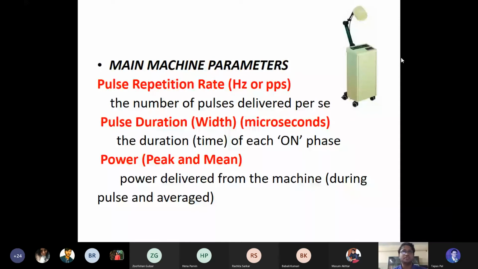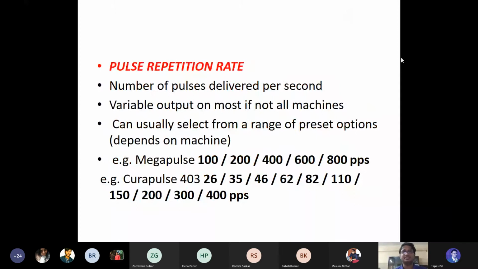So what is the pulse repetition rate? The number of pulses delivered per second, that's the pulse repetition definition. What is the pulse repetition definition? That means the number of pulses delivered per second, that is what is called a pulse repetition.